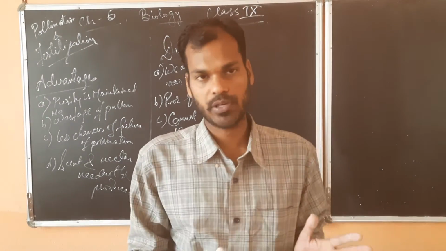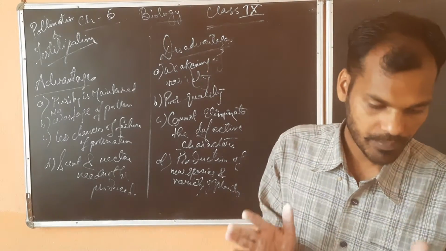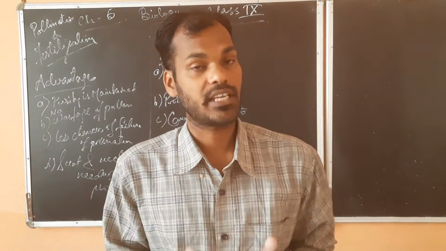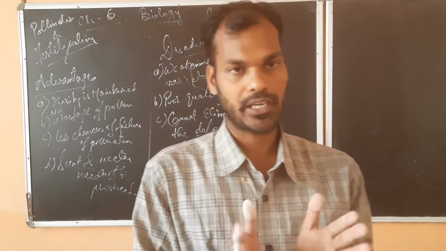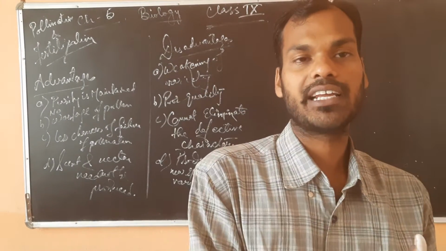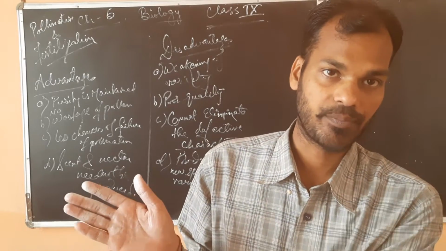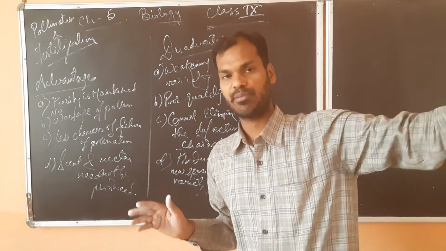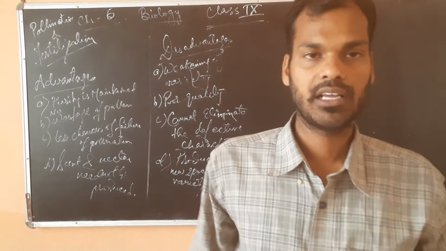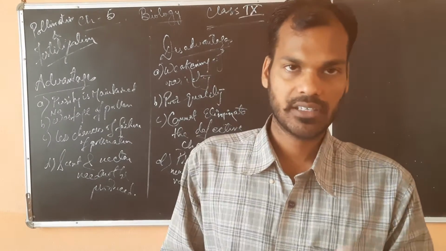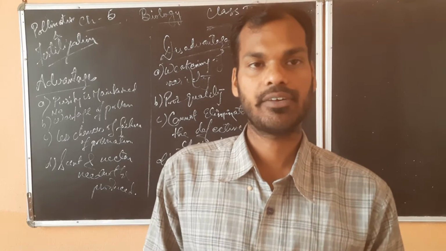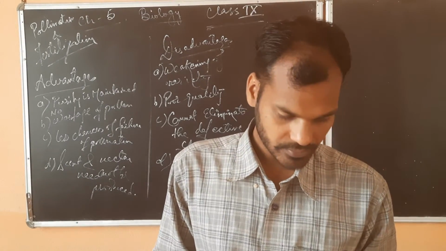So in the case of cross pollination, what all things are happening? First is unisexuality. Unisexual flowers means one will be carrying the androecium, and one will be carrying the gynoecium. Suppose in one plant there is stamen and in another plant there is pistil. There are many flowers which are unisexual. So this is the first criterion for cross pollination.